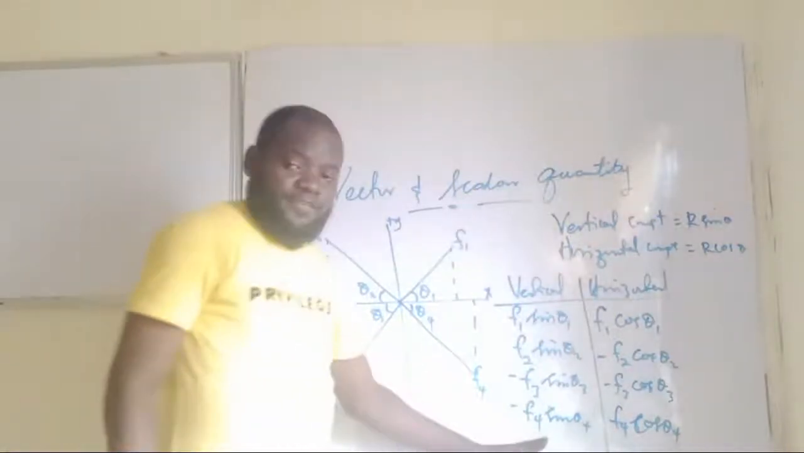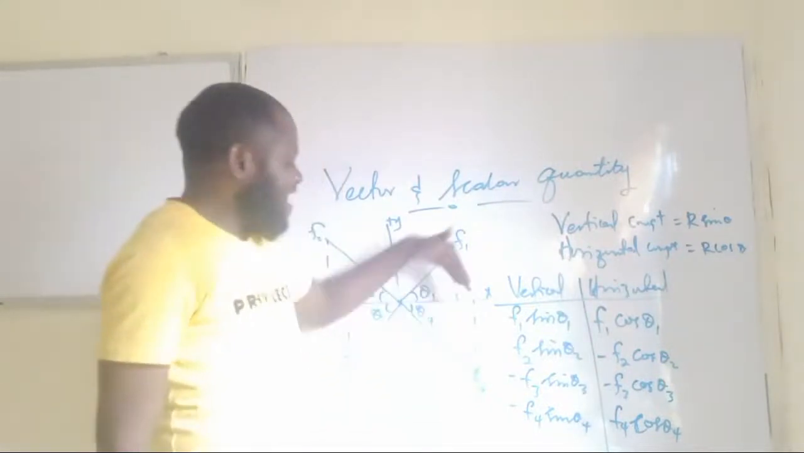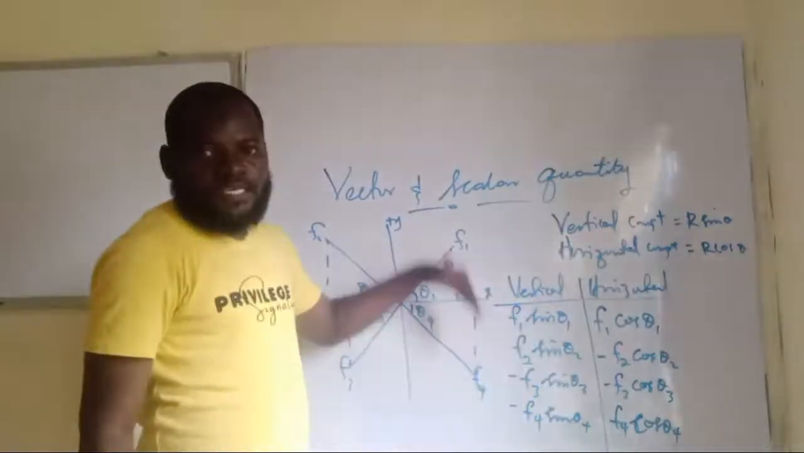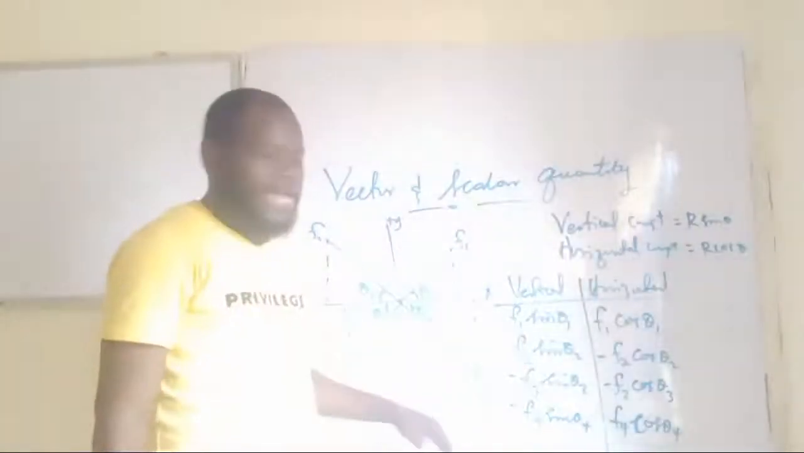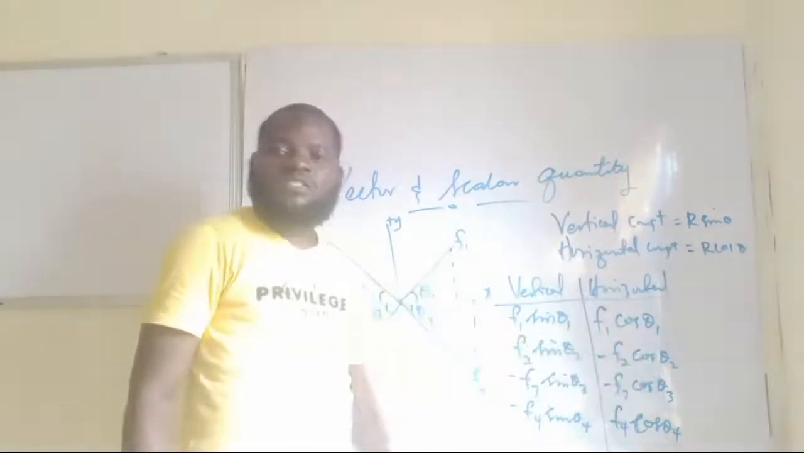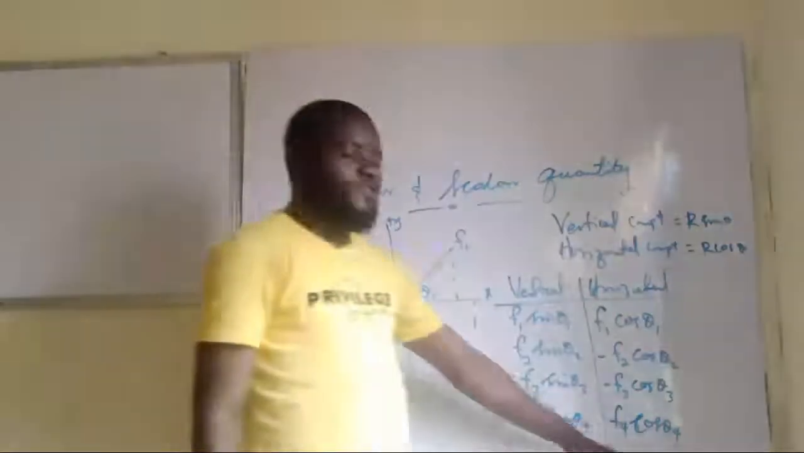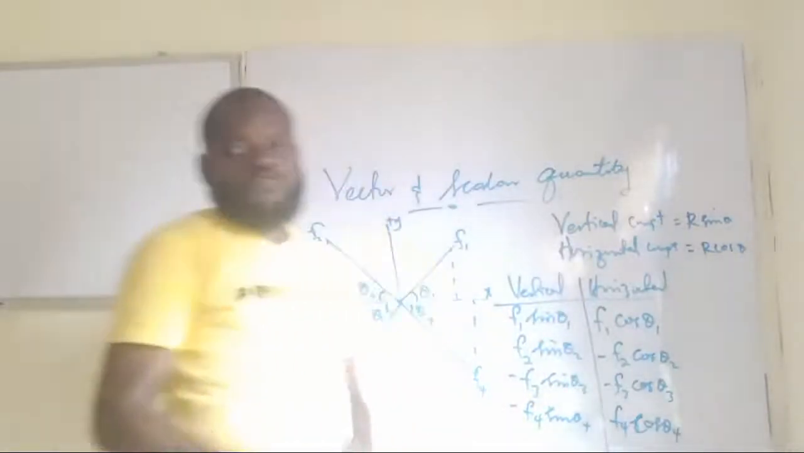Why is this one negative? This one is negative because the vertical axis of F4 is towards the negative axis of y, and its horizontal component is towards the right-hand side, which is the positive of x. That's why the horizontal is positive. Am I making sense now? So what do you do next?